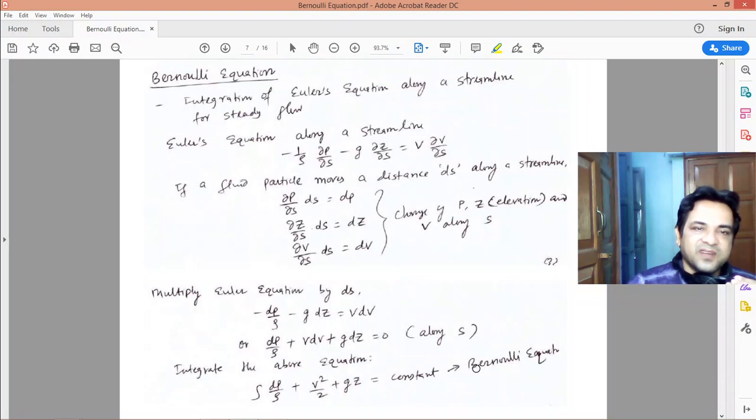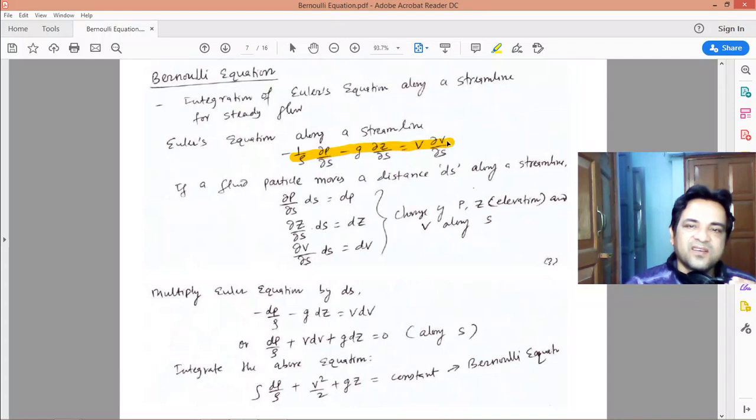So you integrate that. This is the Euler equation along a streamline. Integrate this, so you will get the Bernoulli's equation. You see there is del P by del S, there is del Z by del S, there is del V by del S. If I multiply the whole equation by ds, as it is a steady flow,